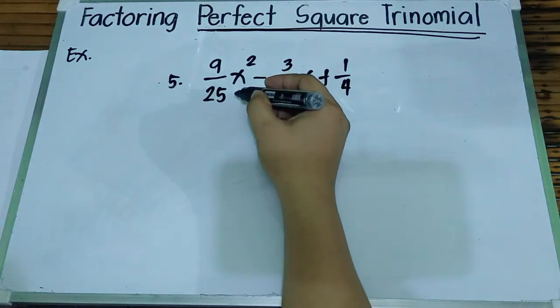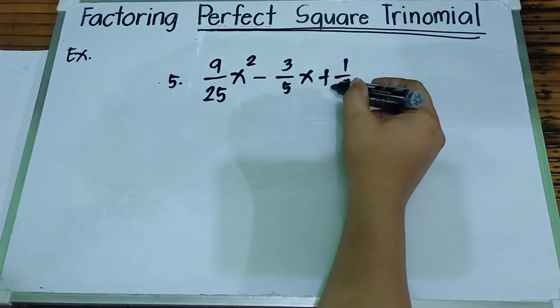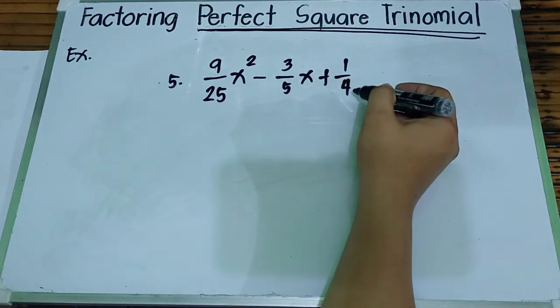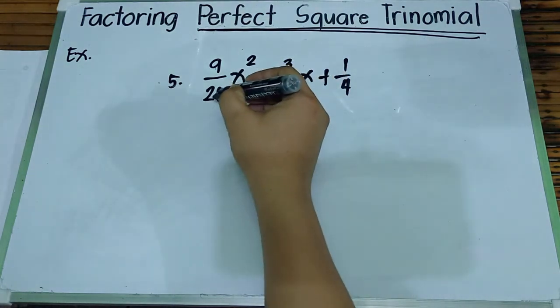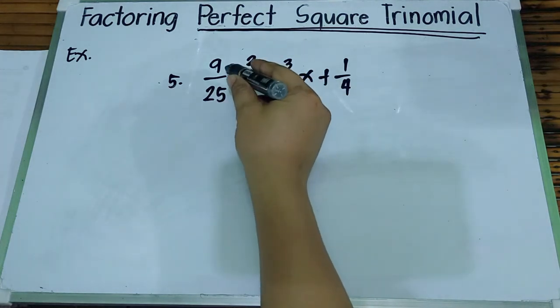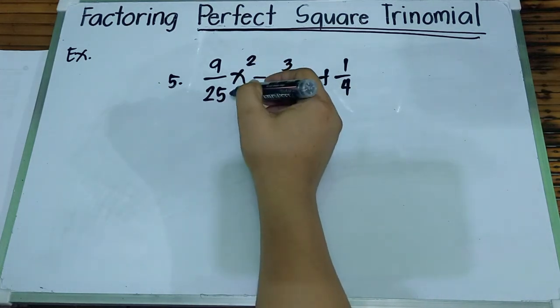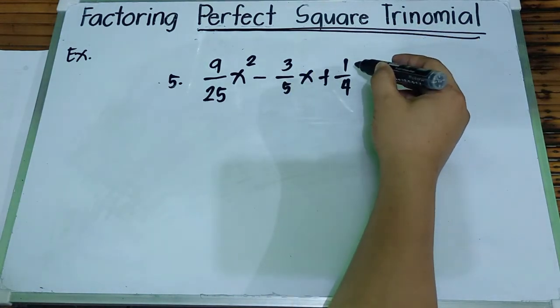9 over 25x squared minus 3 over 5x plus 1/4. So, check natin kung perfect square trinomial ito. Dapat perfect square yung ating first term. Perfect square naman yan, 9 over 25x squared. And then the third term, dapat perfect square.